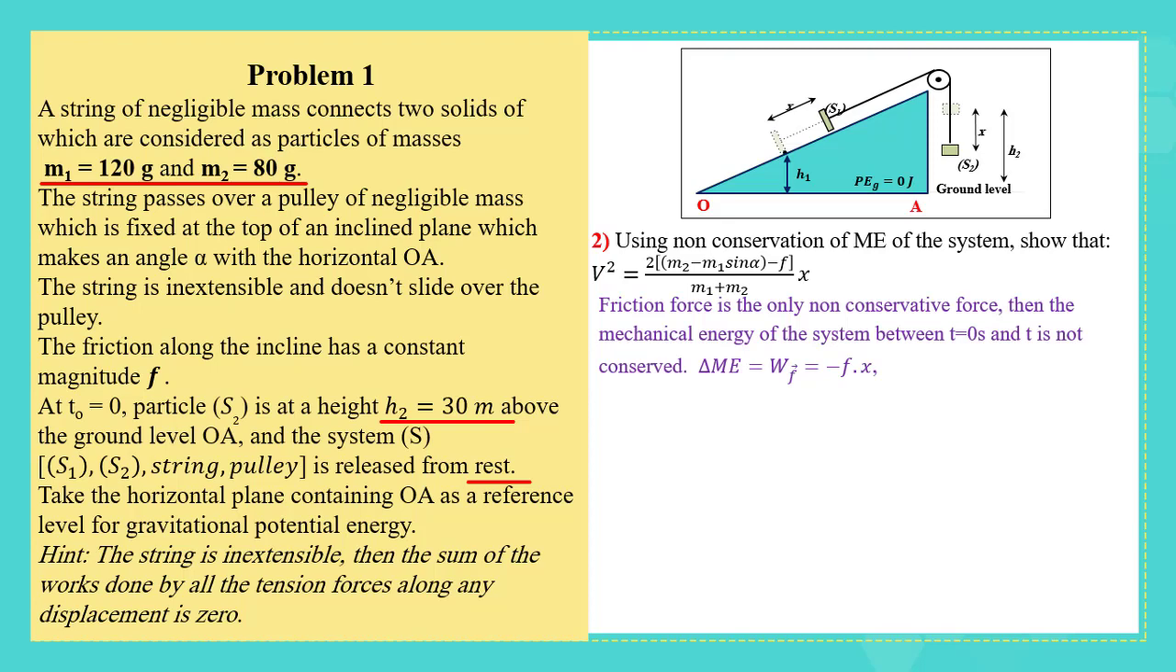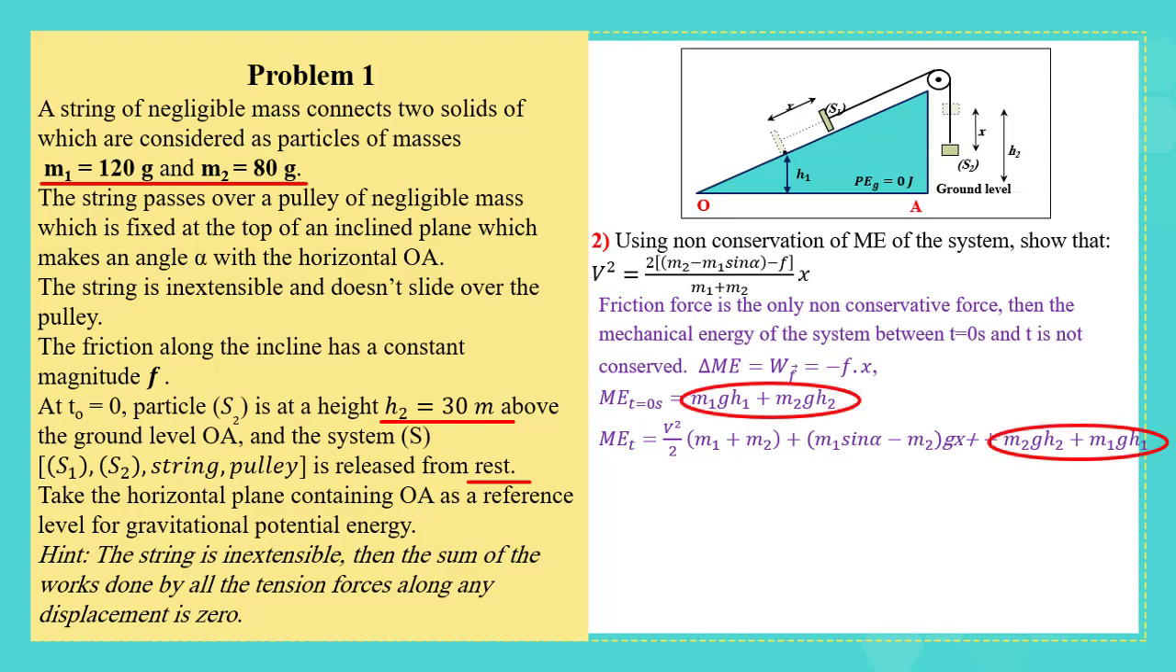We should find the mechanical energy at two different instances to calculate delta ME. So we have mechanical energy initial at t equals 0. We have found it to be m1 g h1 plus m2 g h2. In the second part, we have found the mechanical energy at any time, V squared over 2, times m1 plus m2, plus etc. If we subtract, mechanical energy final at a given instant t minus mechanical energy initial, we have common factors m1 g h1 plus m2 g h2. If we subtract them, we can cancel them.